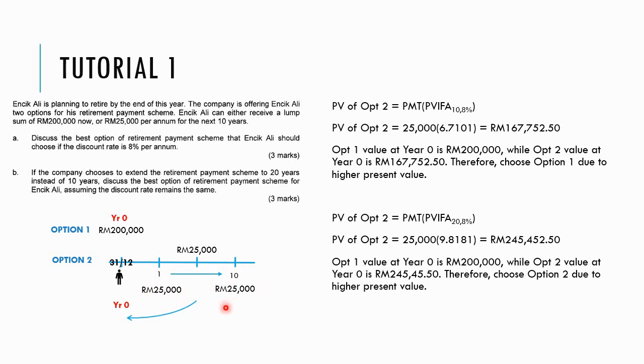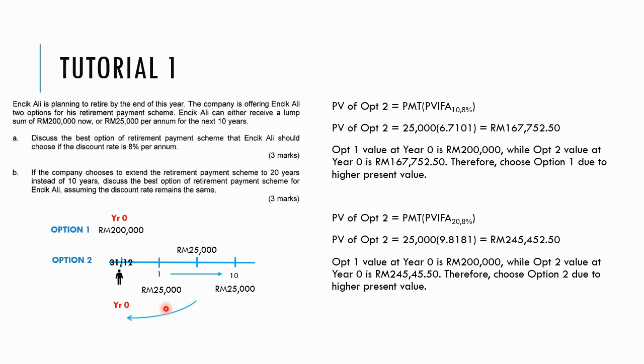So on the surface it looks as if 25,000 for 10 years is much higher than the 200,000 to be received now. But we cannot make that kind of conclusion because here is at year 0 and here is at year 1, year 2, year 3, year 4, year 5 until year 10. So how can we compare cash flow in year 0 with cash flow in year 1, 2, 3, 4, 5, 6, 7, 8, 9, 10? It cannot. To make it comparable, we need to bring all the cash flow to the same point of year so that the comparison done is more accurate and more fair.